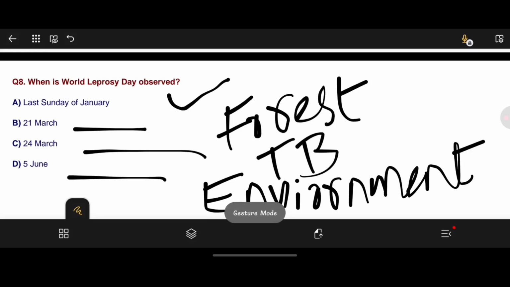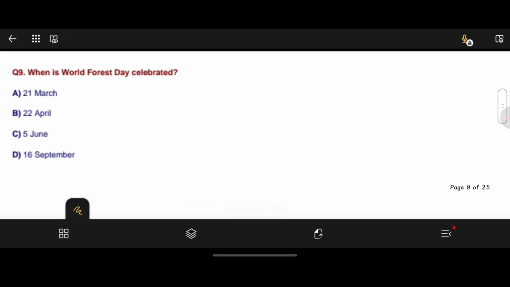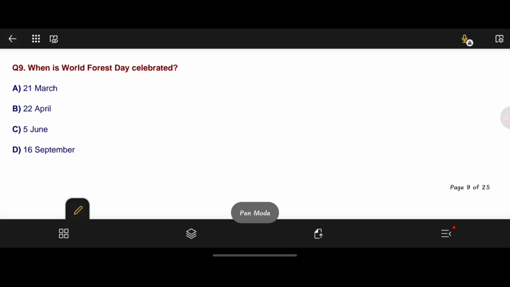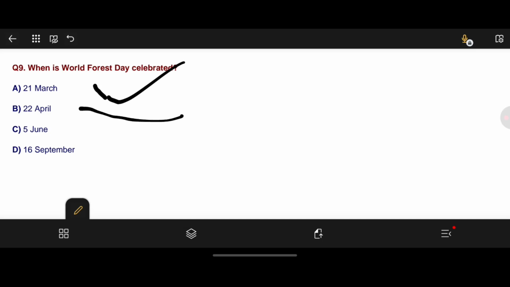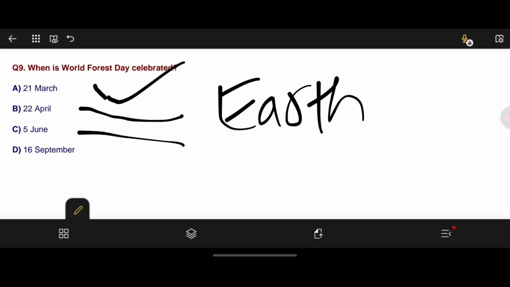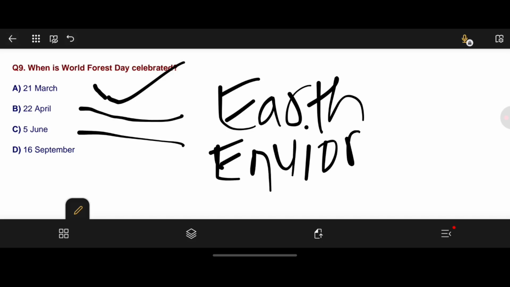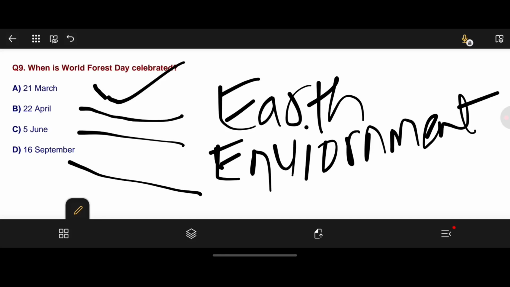Moving to question number 9. When is World Forest Day celebrated? I think I already told you. It is on 21st March. 22 April we celebrate Earth Day. 5th June World Environment Day. And on 16th September we celebrate World Ozone Day.